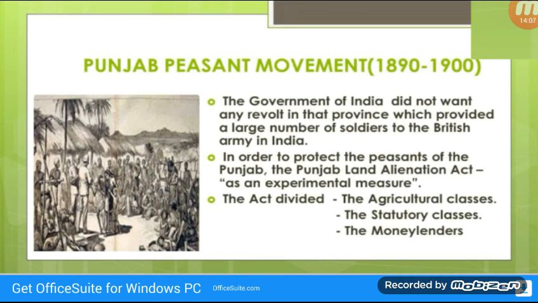In order to protect the peasants of the Punjab, the Land Alienation Act was passed in 1900 as an experimental measure to be extended to the rest of India if it worked successfully in the Punjab. The act divided the population of the Punjab into three categories, that is the agricultural classes, the statutory agriculturist class and the rest of the population including the moneylenders.